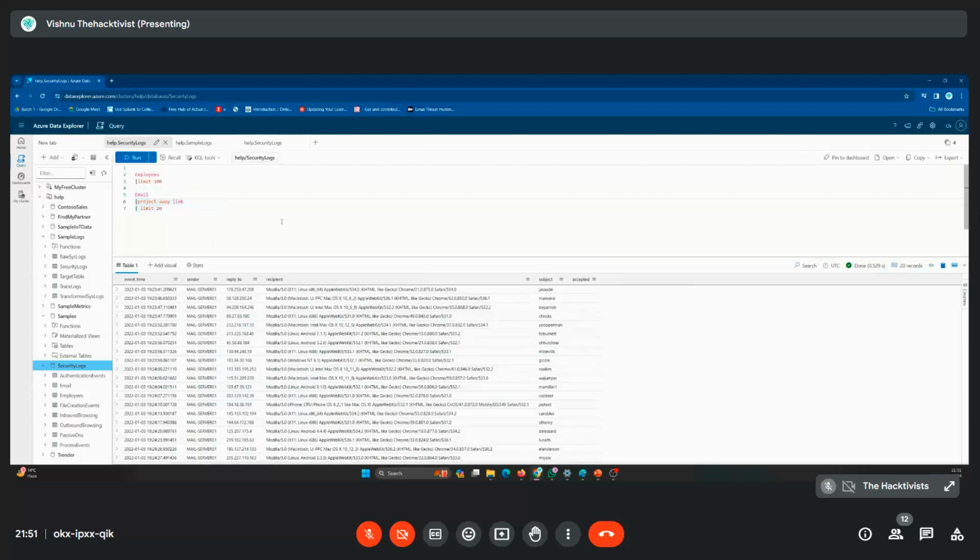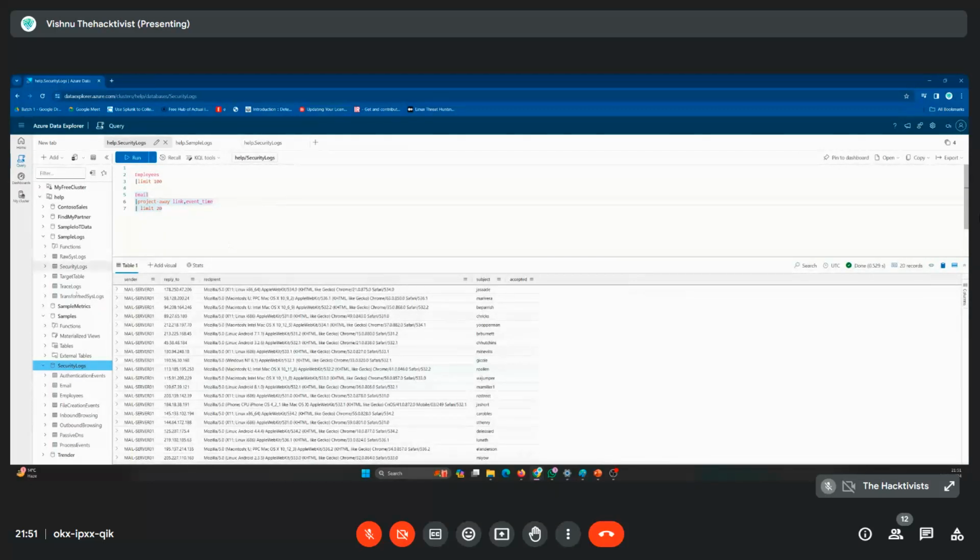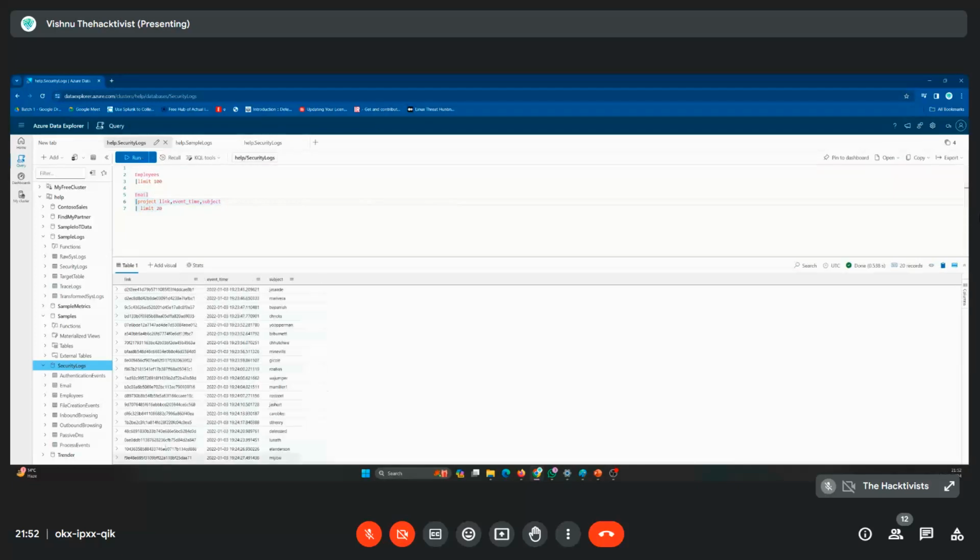The link was gone. Let's say I don't want event time also. Comma, event time. No problem. You just run it once again. See. And let's say I want only some specific things. I can manage with project. Let's say link, event time, and subject. I will get only these three, because I don't want all this except subject, event time and link. No problem. See, I will get all this.